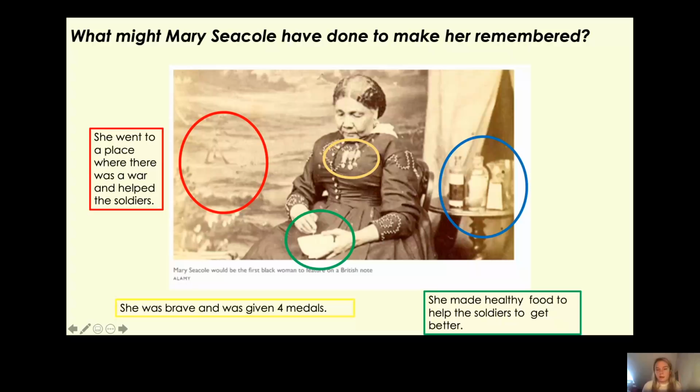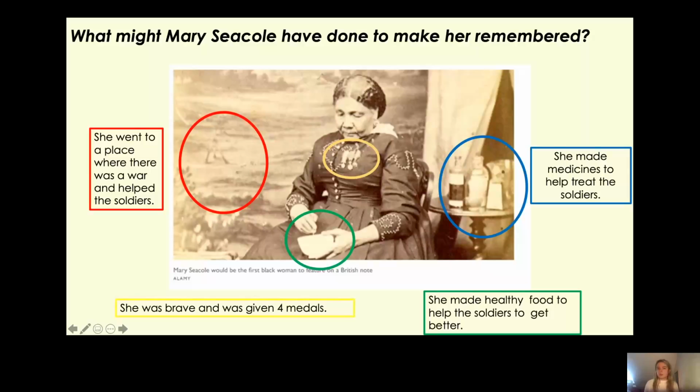Now let's have a look at the last thing that's circled. We have something circled in blue. Now it looks like there's some bottles there, doesn't it? I wonder what the bottles have in them. Well, the bottles have medicines in them, because Mary Seacole made medicines to help treat the soldiers. So she mixed plants together to make what's called a herbal medicine. So it has herbs and plants in it, to help the wounded soldiers, as other medicines during this time weren't really available. So she had to make her own medicines using mixed plants.